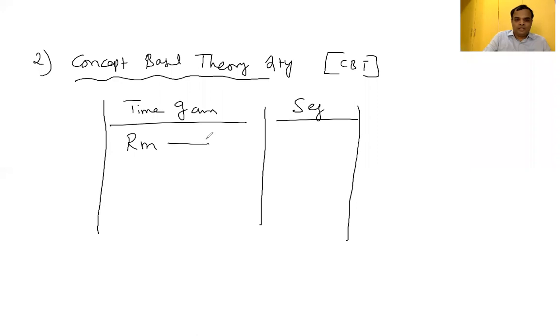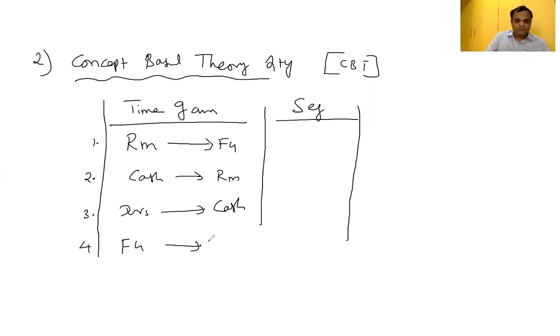Raw material to finished goods. It's the first question. Second one, cash become raw material. Third one, debtors become cash. Last one, finished goods become debtors.